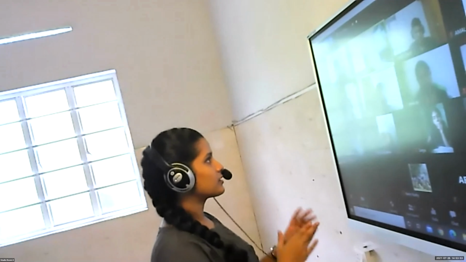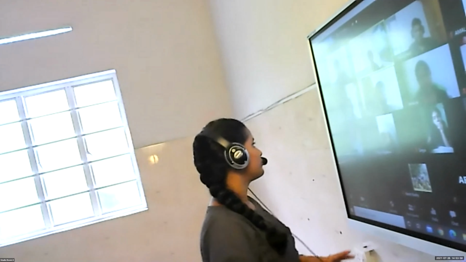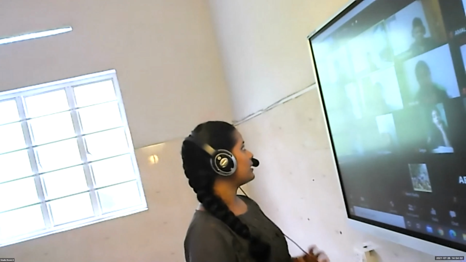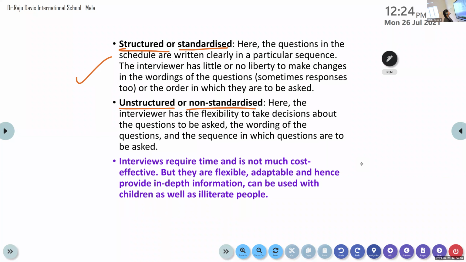Because it is a structured one. That interview schedule has a structure. The questions to be asked are completely fixed. It cannot be changed in any way. That is a structured interview, or we call it a standardized type of interview. Now, it is just the opposite in unstructured ones. Here the interviewer has the flexibility to take decisions about the questions to be asked, the wording of the questions, and the sequence in which the questions are to be asked.